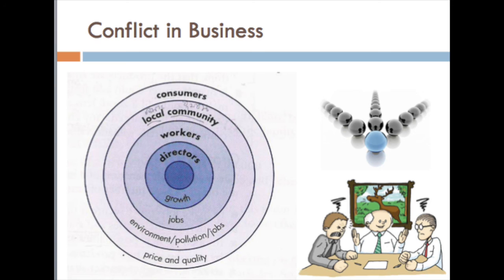On the other side, the consumer wants a cheap price and good quality product, whereas the business wants to make more profit. In order to make profit, they may sell the product at a high price. The quality may be good, but the price may be high. But the consumer's expectation is a good quality product at a cheap price. So you see, the objectives of the business and the objectives of the consumers are conflicting.